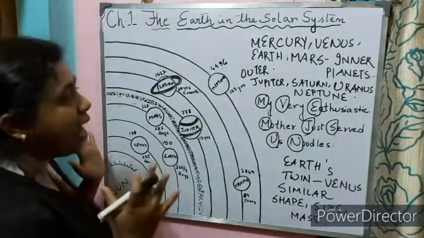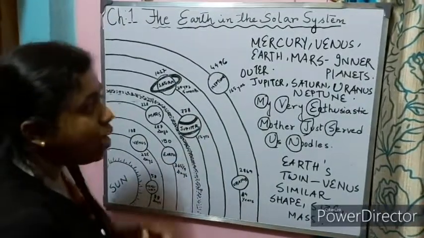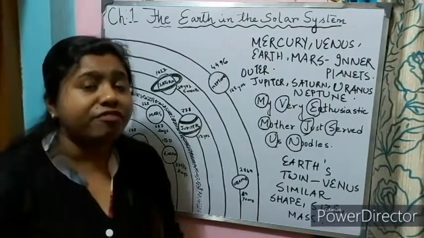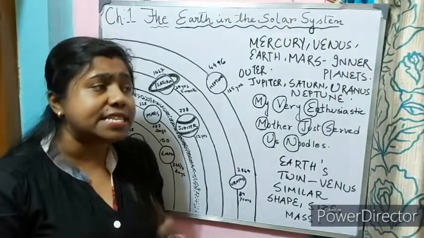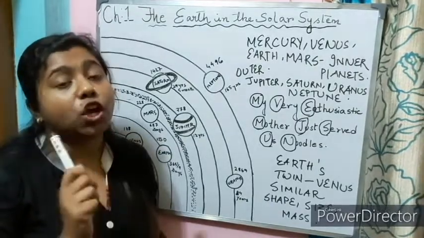So I hope you understood the sun and the planets. Now let us move ahead to a very important planet which is now not regarded as a planet, but once it was actually called a planet.